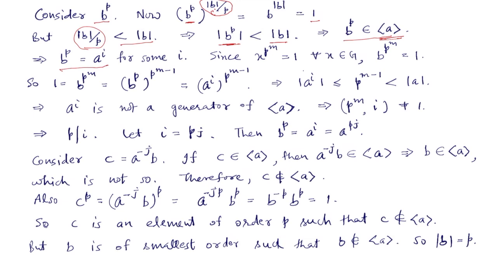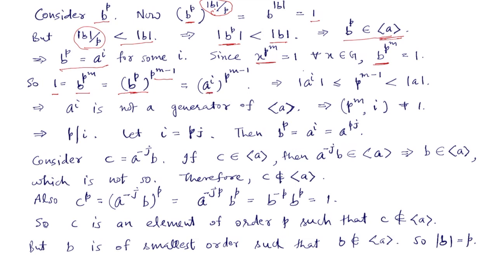Now we know that every element of G is killed by p to the power m. So b should also be killed by p to the power m. So b raised to the power p^m is 1. So we have 1 equal to b raised to the power p^m. We can write this as (b^p) raised to the power p^(m-1). But b^p we have assumed is equal to a^i,